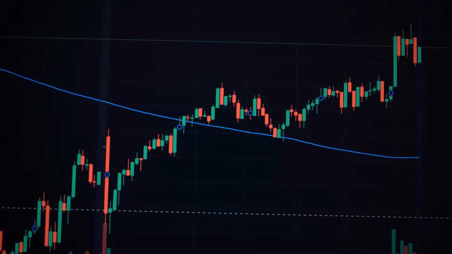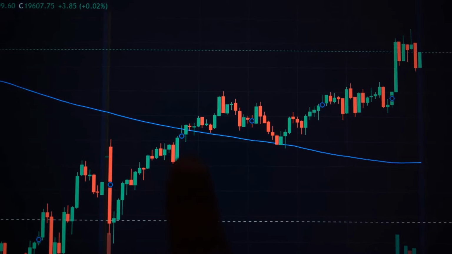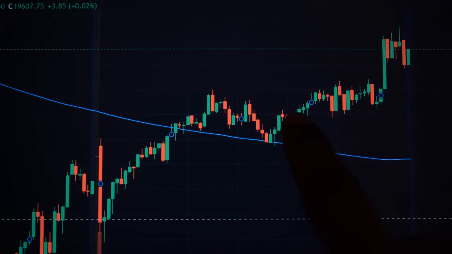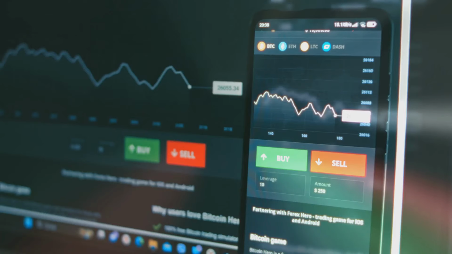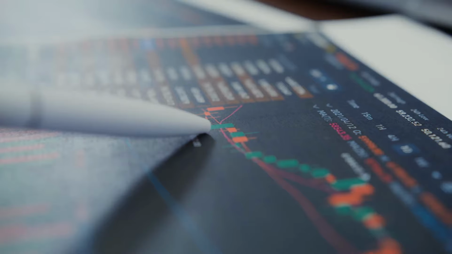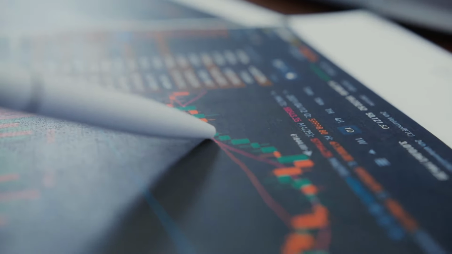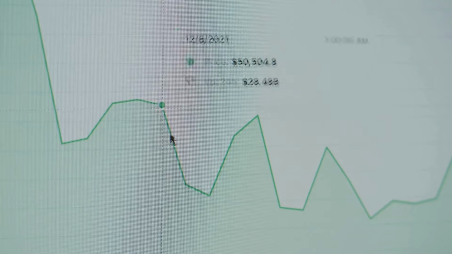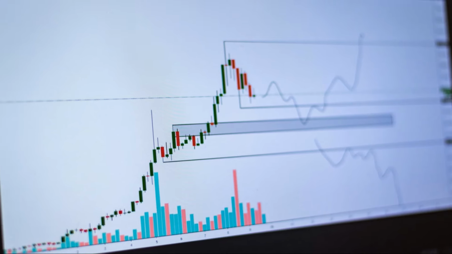Section 5. Timing the market. Technical analysis for entries and exits. Technical analysis uses charts to study price movements. This helps you to time your entries and exits. Support and resistance are key levels on a chart. Support is where the price tends to stop falling. Resistance is where the price tends to stop rising.